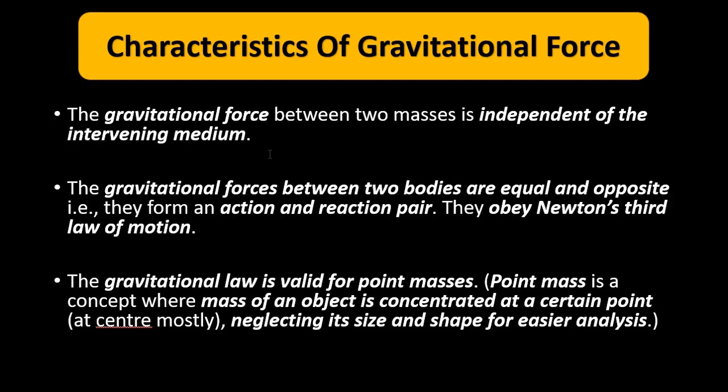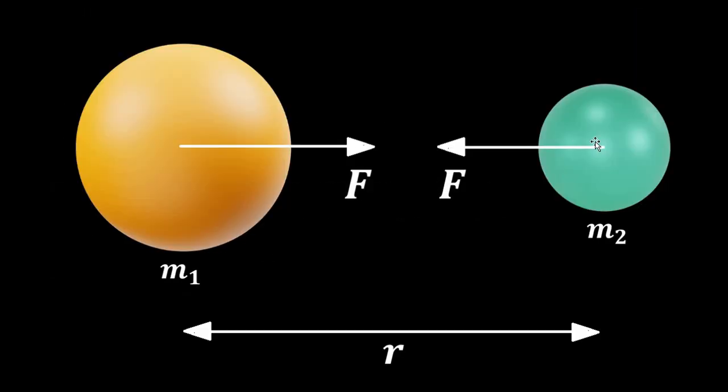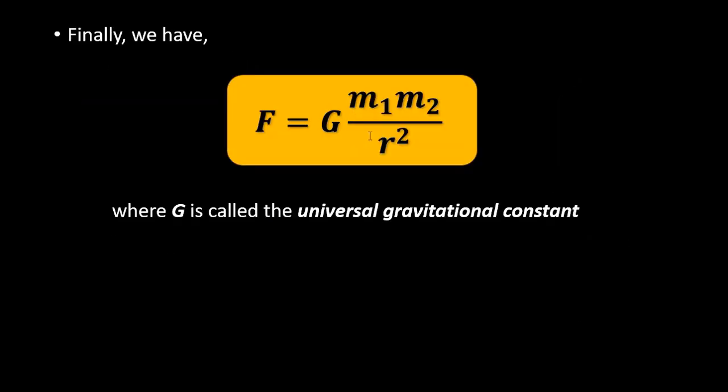Then the gravitational forces between two bodies are equal and opposite as per this diagram. The magnitude of the gravitational force is G m1 m2 by r square. In both cases the magnitude is the same, but the direction is opposite.